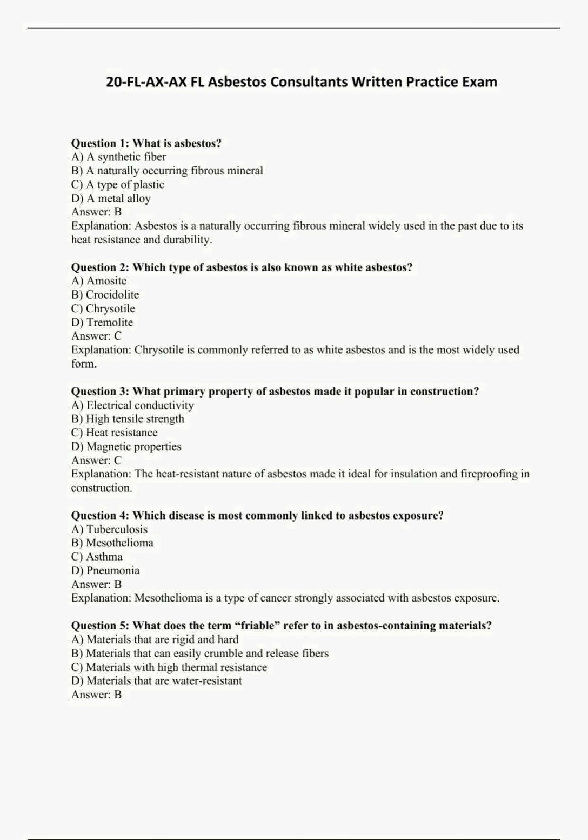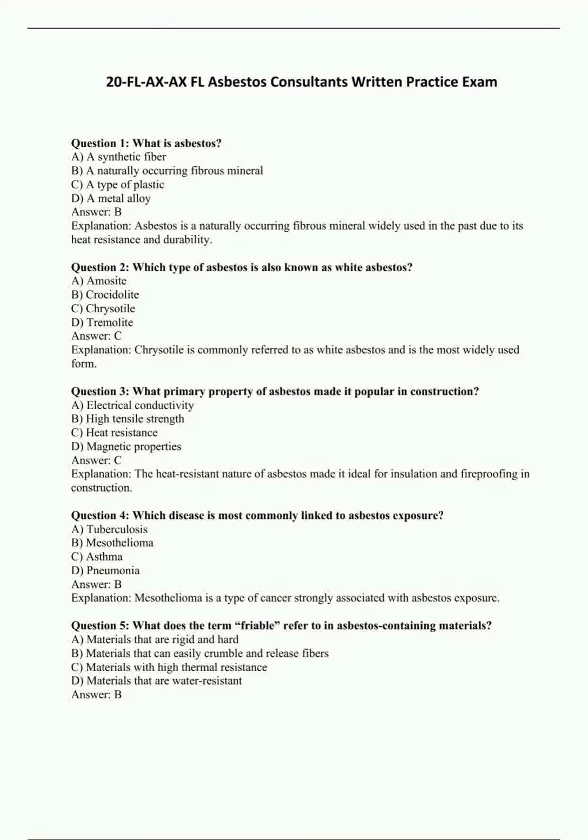Question 2. Which type of asbestos is also known as white asbestos? A. Amosite. B. Crocidolite. C. Chrysotile. D. Tremolite. Answer C. Explanation. Chrysotile is commonly referred to as white asbestos and is the most widely used form.